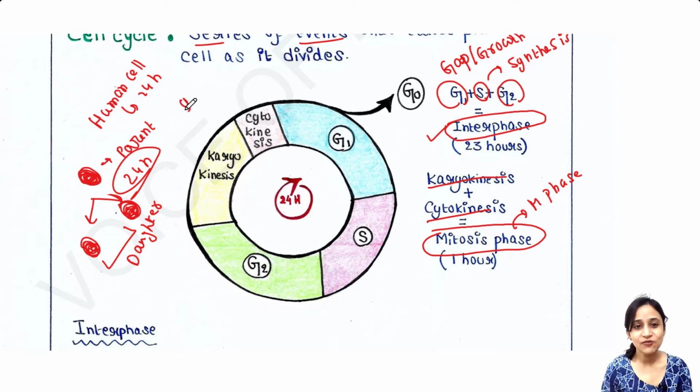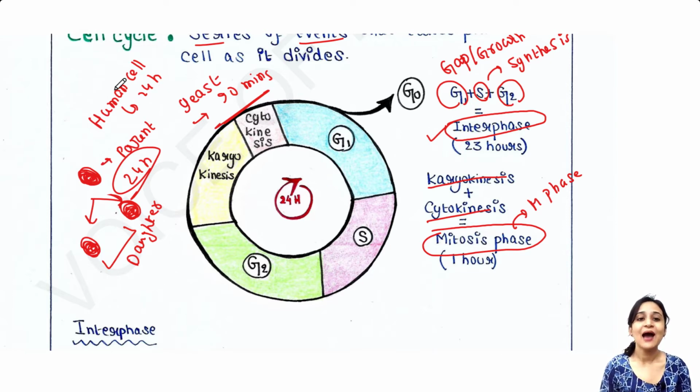Like in case of yeast, it is only 90 minutes. So yeast cell takes only 90 minutes to generate two cells, or to complete its division. Now let's talk about the human cell.